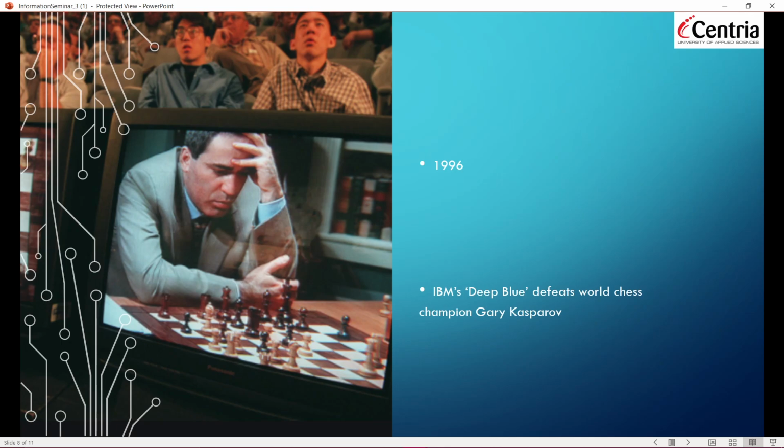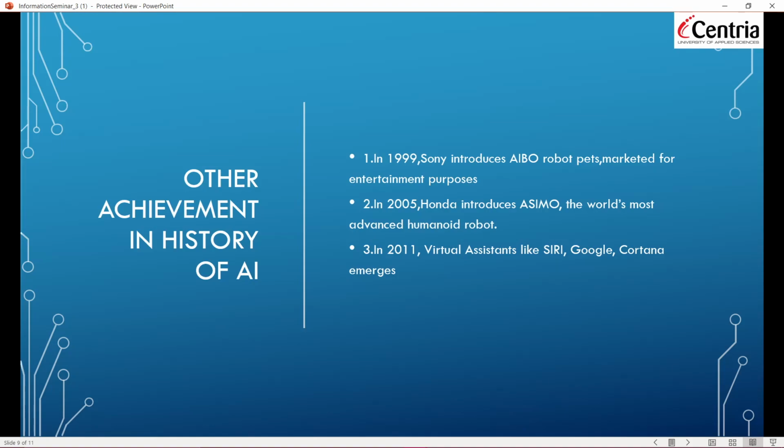From this experiment, many people were shocked by the power of artificial intelligence, many were very curious, and many were also threatened. Other achievements in the history of AI include, in 1999, Sony introduced AIBO robot pets marketed for entertainment purposes. In 2005, Honda introduced ASIMO, the world's most advanced humanoid robot. In 2011, virtual assistants like Siri, Google, and Cortana were released.